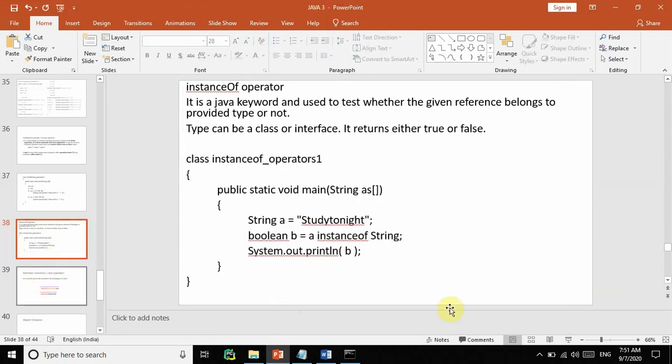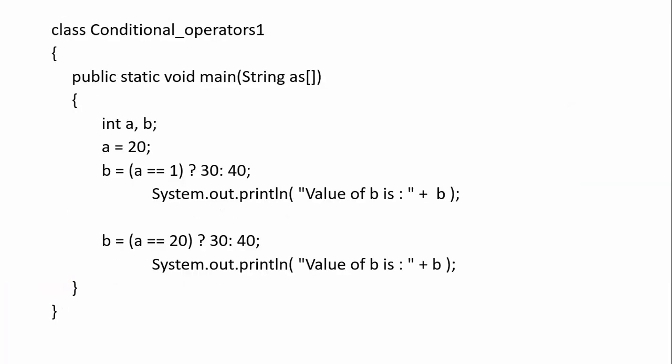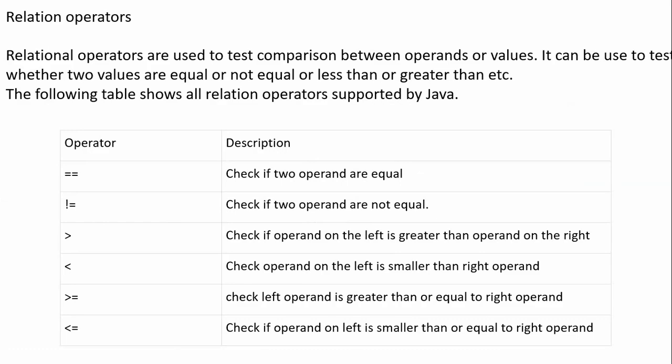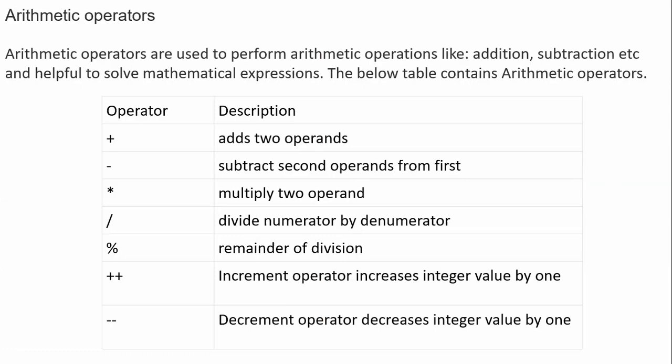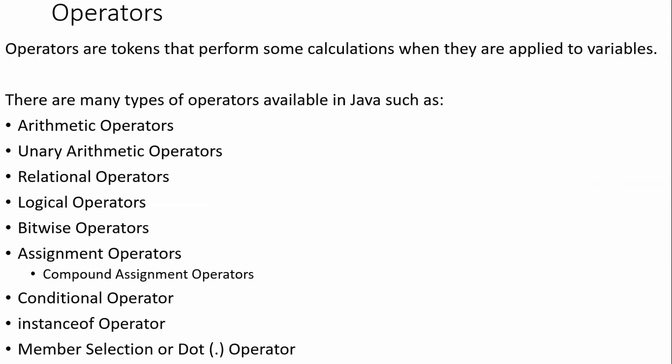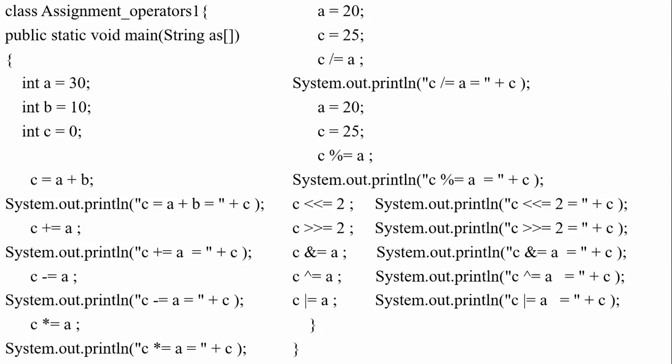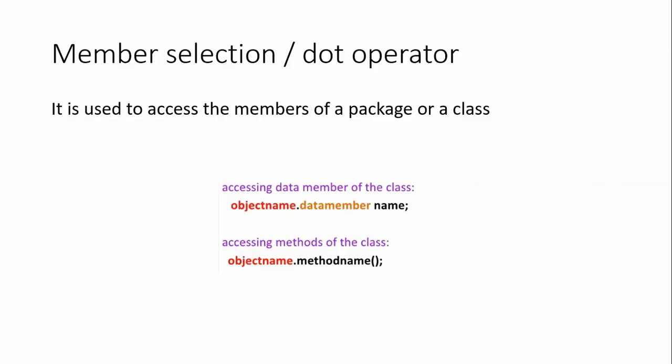So we have discussed all the operators, I hope. I think the list is completed. The member access operator is there, right? Member selection or dot operator. It is used to access the members of a package or a class. So, members of a class or a package.